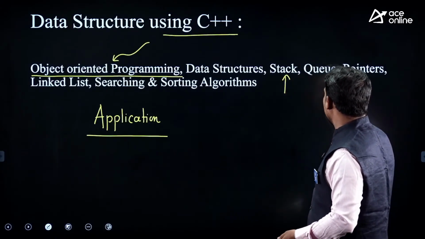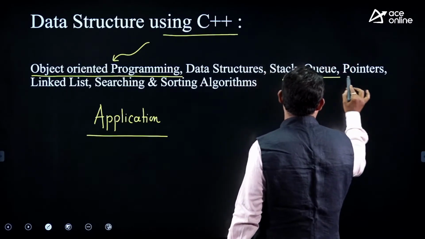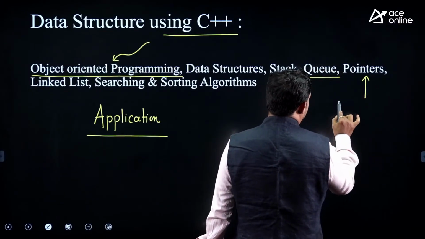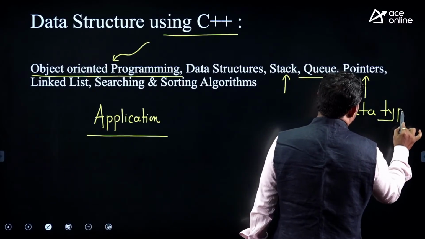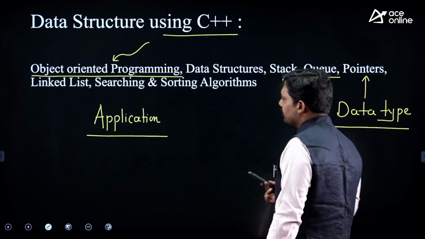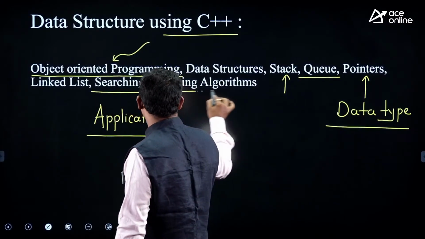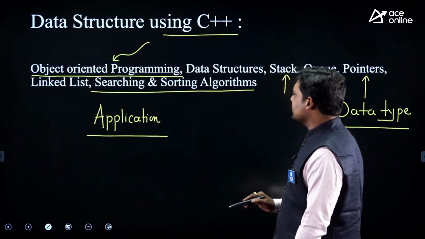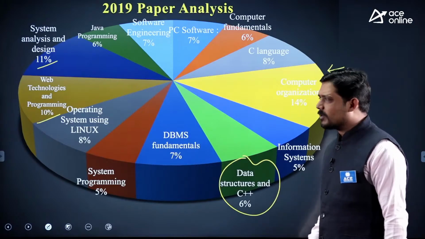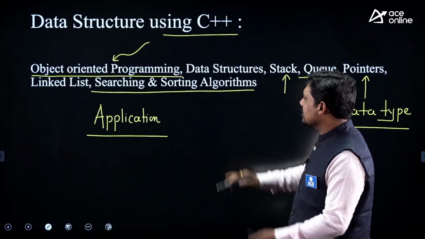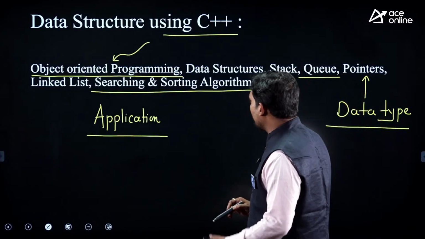Data structure part: stack, queue, pointer, linked list. So there is a stack, queue, and pointer is not a data structure. Pointer is basically a data type, and specifically in C and C++ we have the pointer available. Then searching and sorting algorithms. So it is a very small syllabus, and that's why in the weightage we can see that the number of questions is only 6%, and the syllabus is very small.